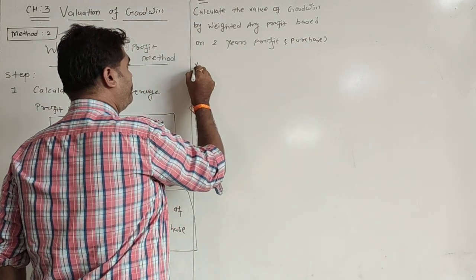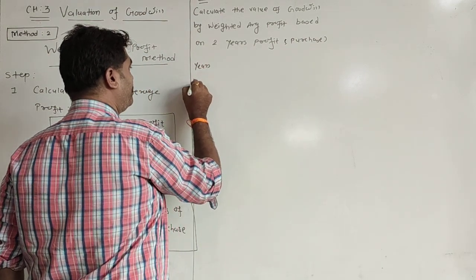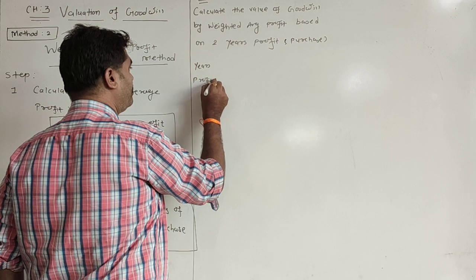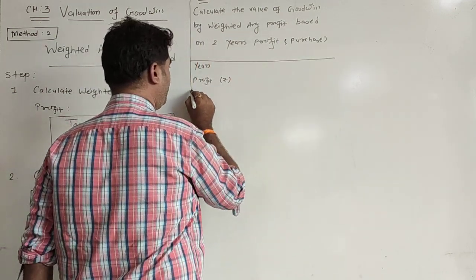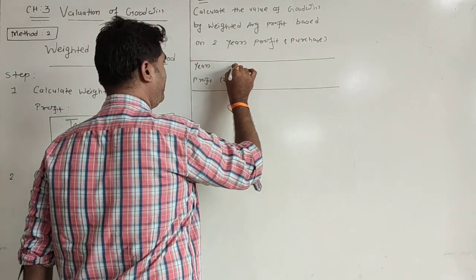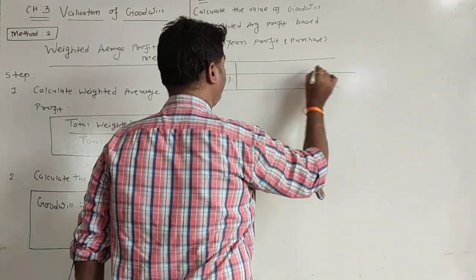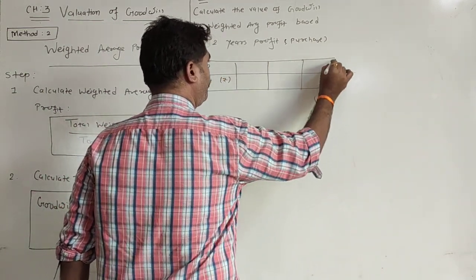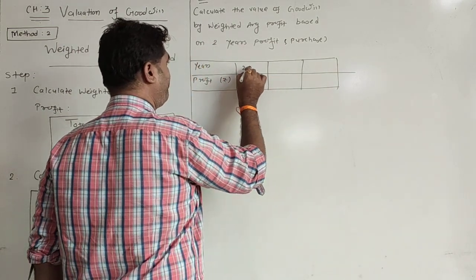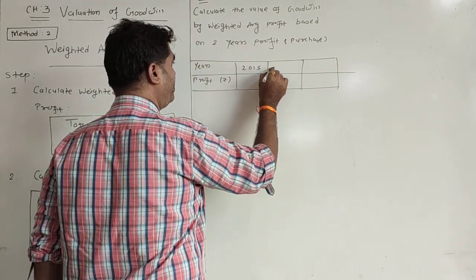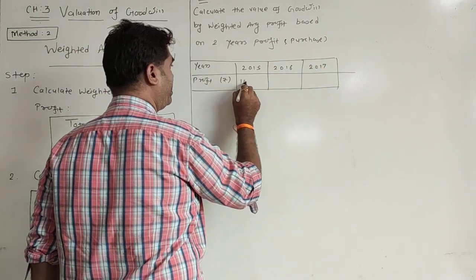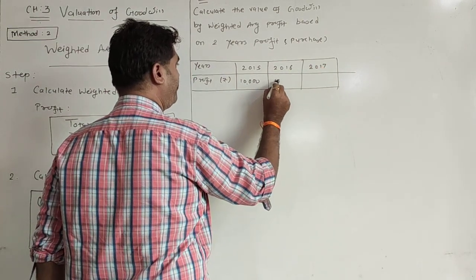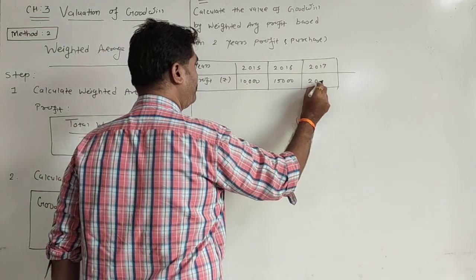And the years given are as follows. Profit is always measured in terms of rupees. Say for example, 2015, 16 and 2017 data is given. Here we have 10,000, 15,000 and 20,000.